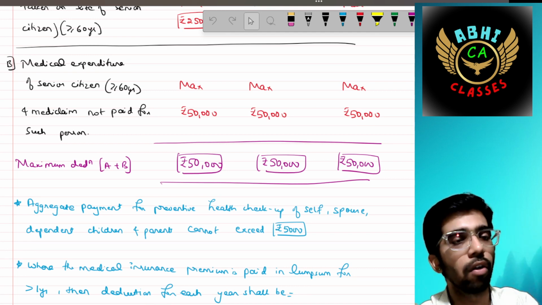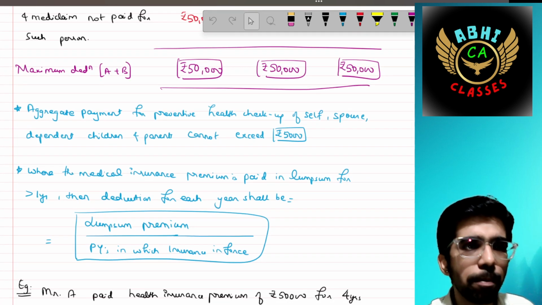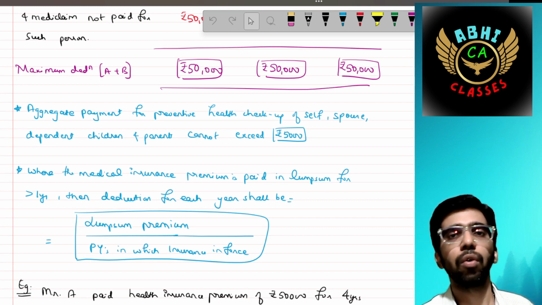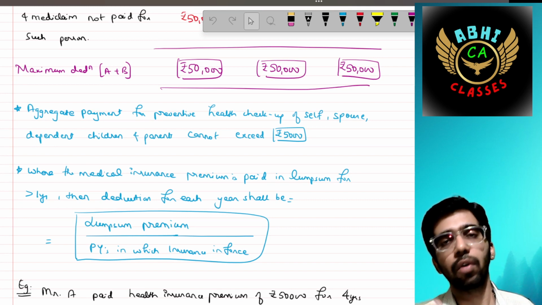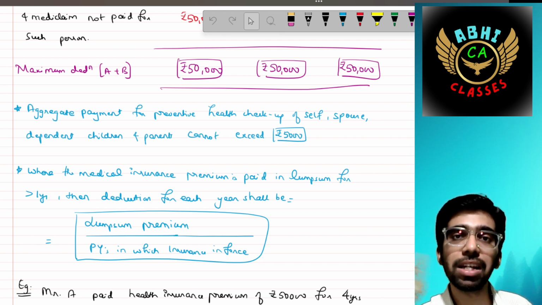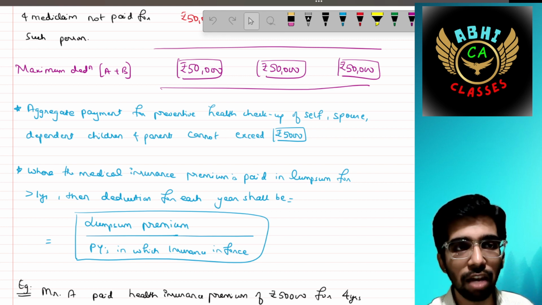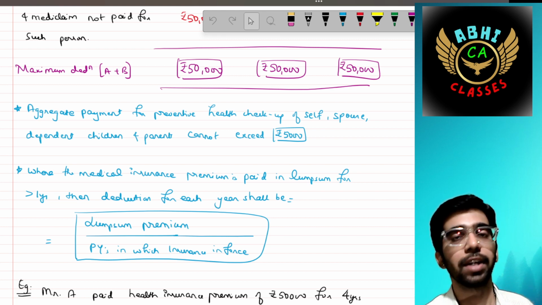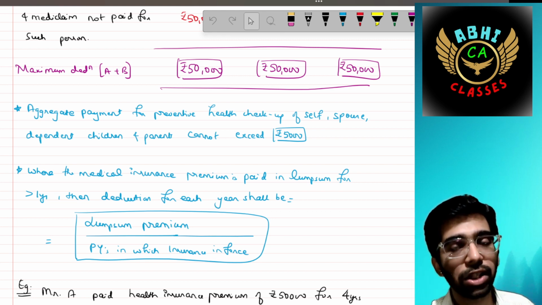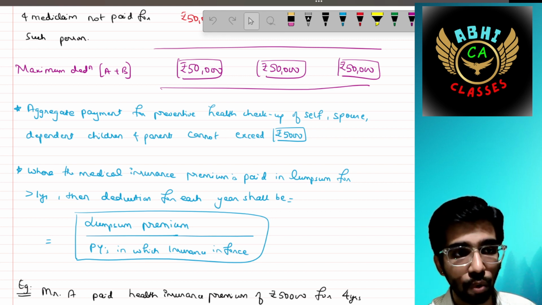Then aggregate payment for preventive health checkup. Preventive health checkup means if once in a year you are going for your health checkup in order to make some scannings. That is preventive health checkup. For self, spouse, dependent children and parents, it cannot exceed 5,000. That cost can exceed 5,000, but the deduction is restricted to 5,000.